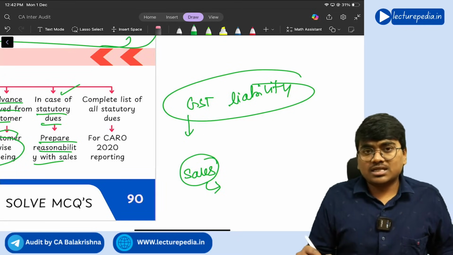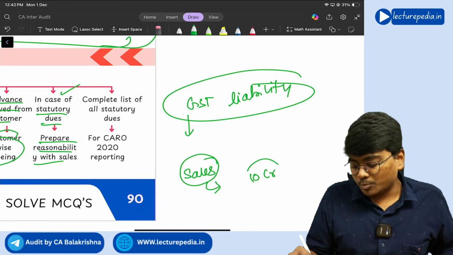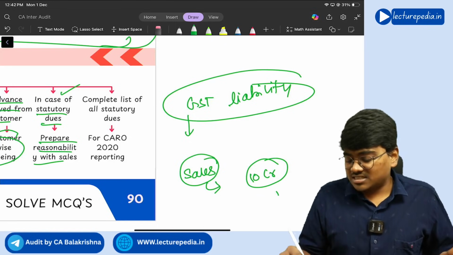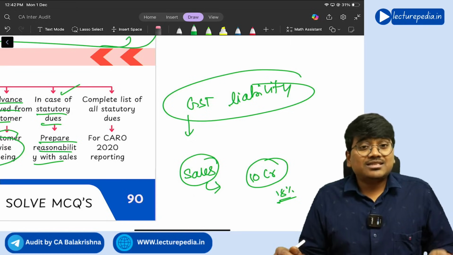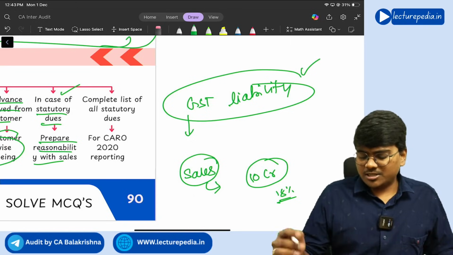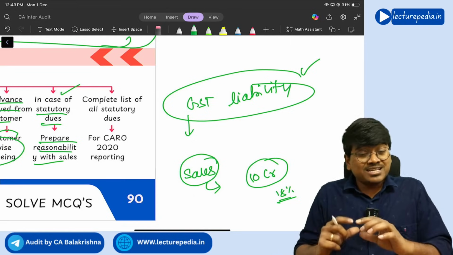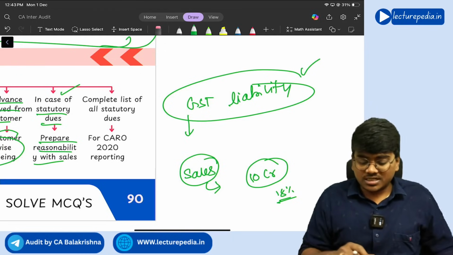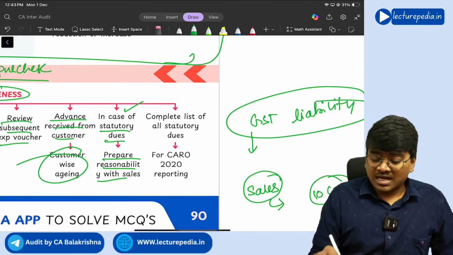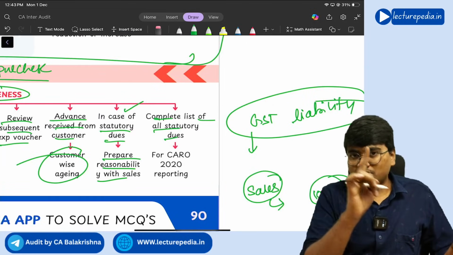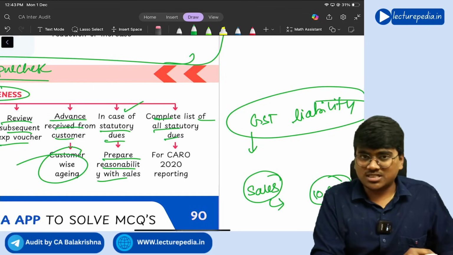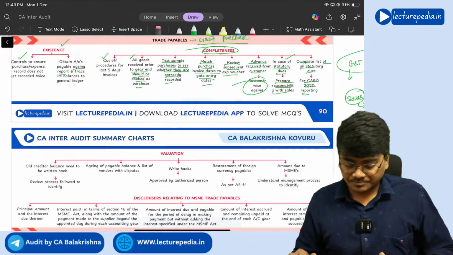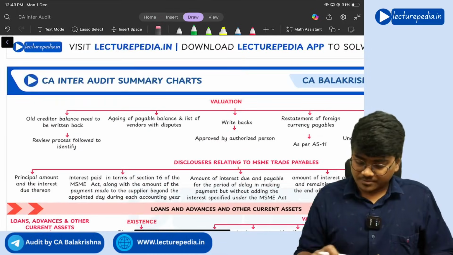So, if during the year the entity has made sales of 10 crore rupees, and for the product which the entity sells the rate of GST is 18%, then how much should be the GST liability? 1.8 crore. So, reasonable GST liability should be 1.8 crore. Like this, you should perform the reasonability test. Next, the complete list of all statutory dues as per clause 7 of CARO 2020, which we have seen for CARO 2020 reporting, right? Yes. Next, valuation.